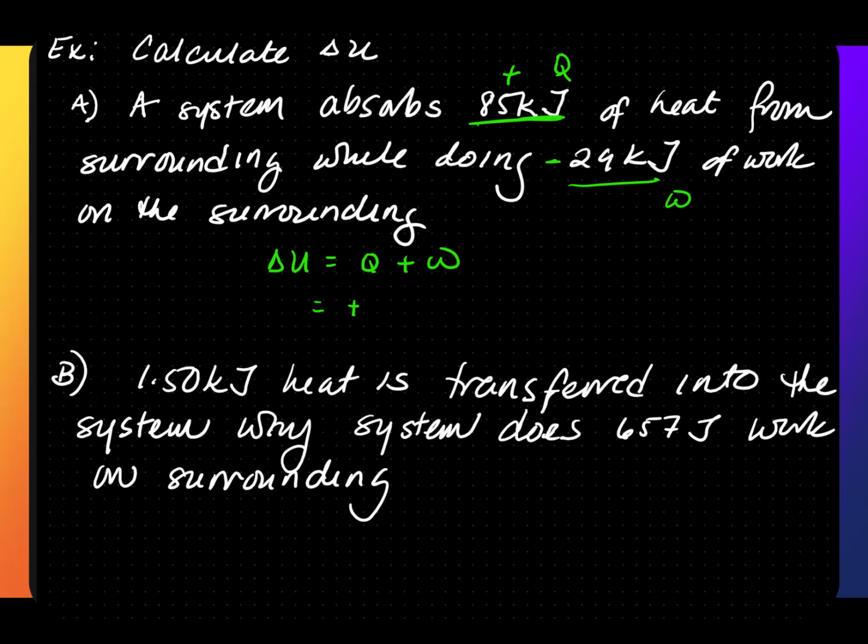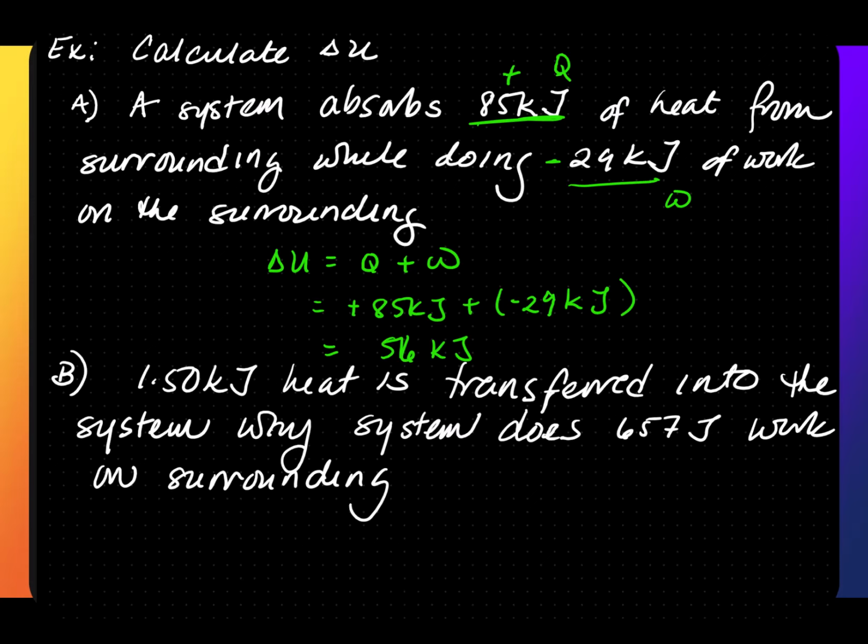Q is a positive 85 kilojoules plus work, which is negative, which equals 56 kilojoules. And if you line up the decimal, the least precise position is the ones place. Pause the video, try B on your own, and then check your answer.